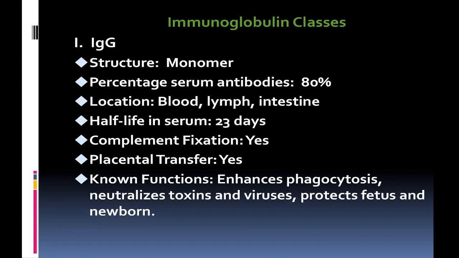Then classes of immunoglobulins. The first one is IgG, immunoglobulin G. The structure of IgG is a monomer. Percentage of serum antibodies is 80%. Location of IgG molecules is blood, lymph, and intestines. Half-life in serum is 23 days. Complement fixation is done by IgG molecules, and placental transfer is also done by IgG. Biological functions: it enhances phagocytosis, neutralizes toxins and viruses, and protects the fetus and newborn.